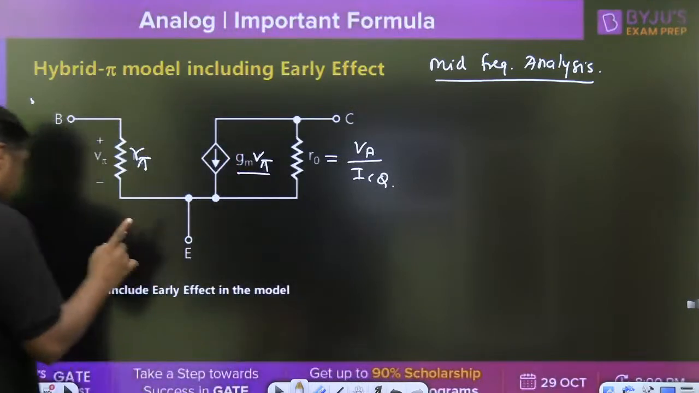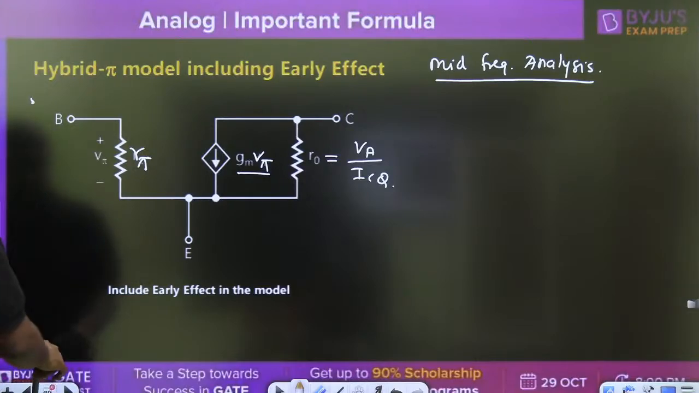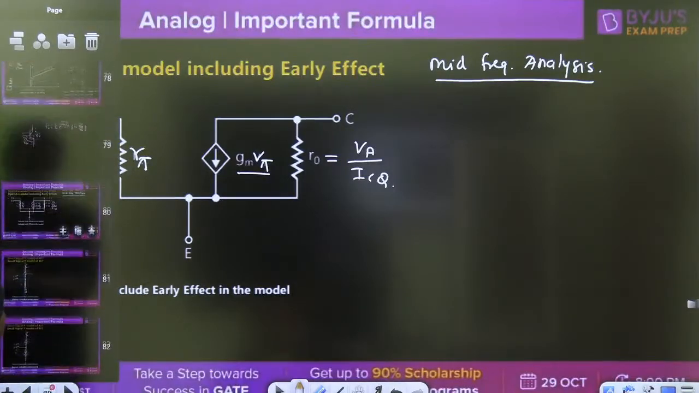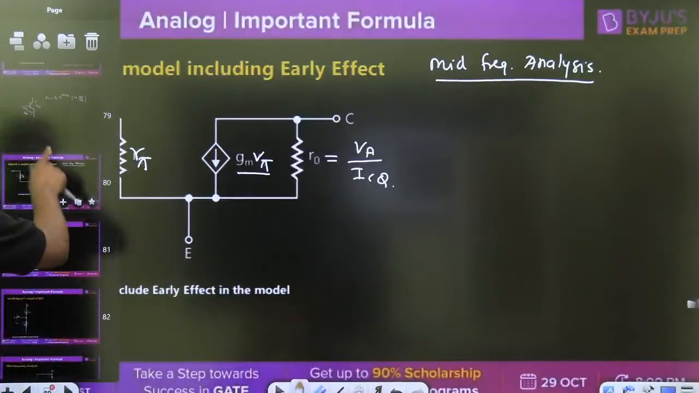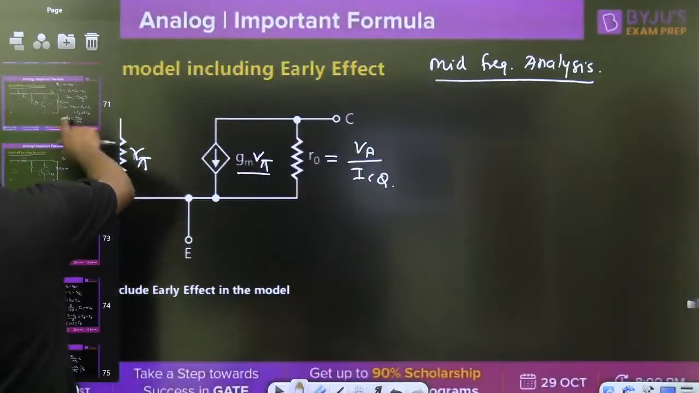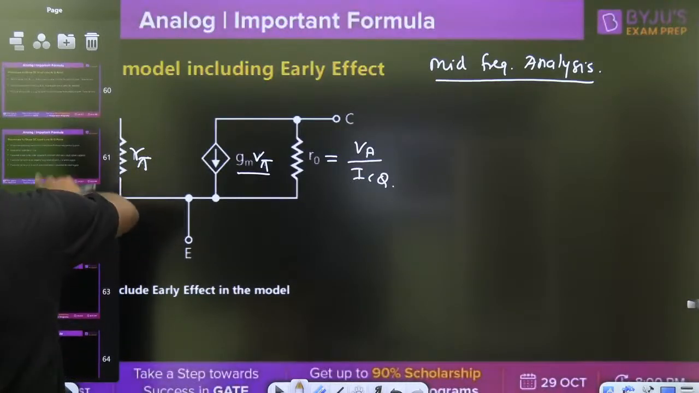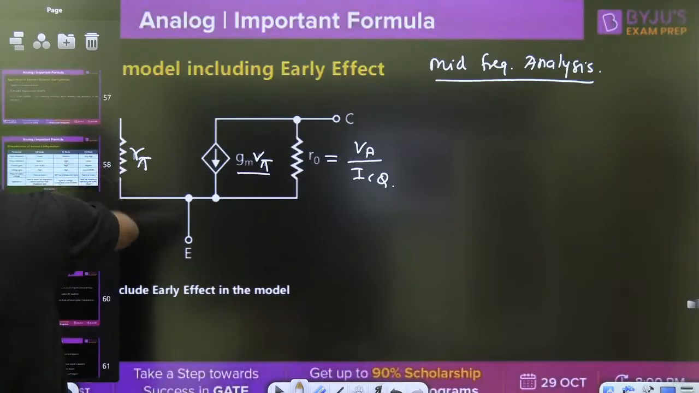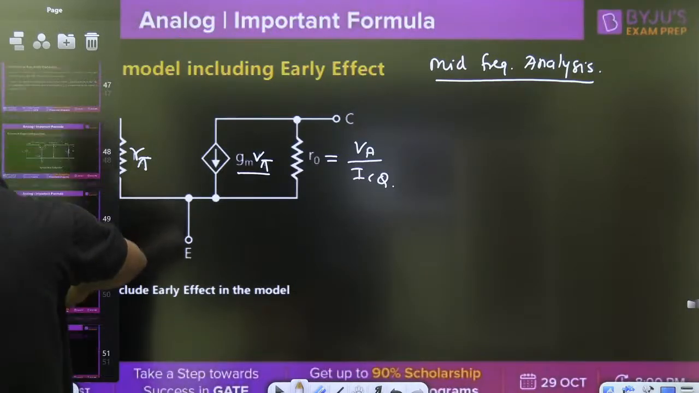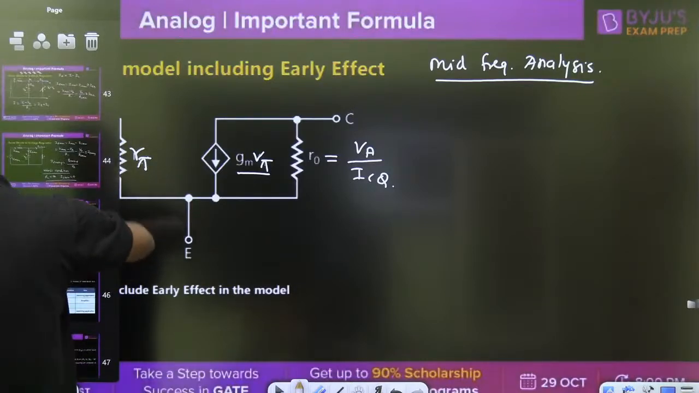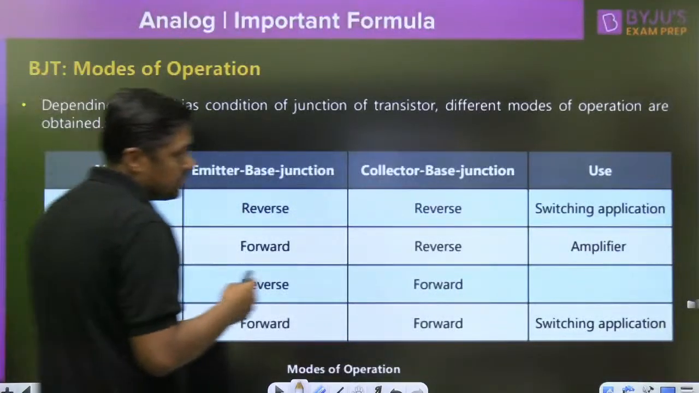Okay. Before entering into the low frequency analysis, mid and high frequency, first of all, biasing and stabilization. What is the meaning of biasing and stabilization? First of all, you got the idea about the early effect. Now, something about the BJT. First of all, watch this first.